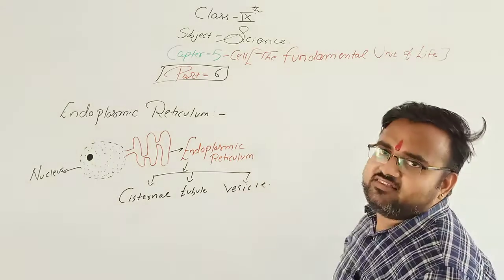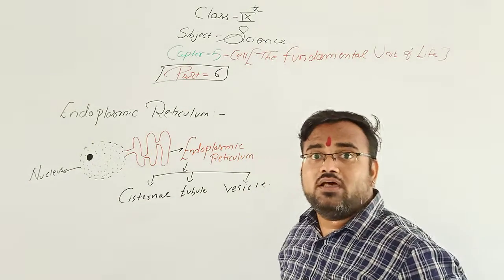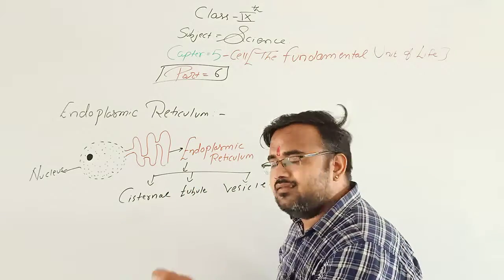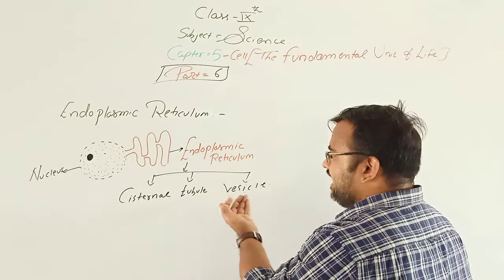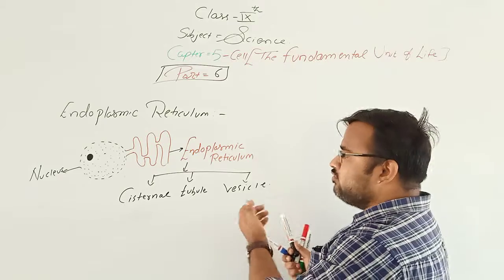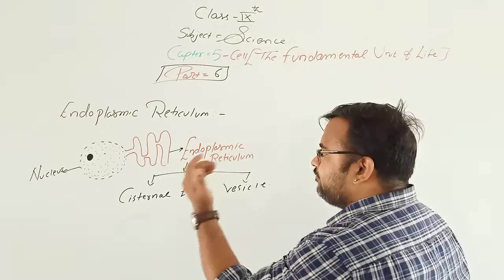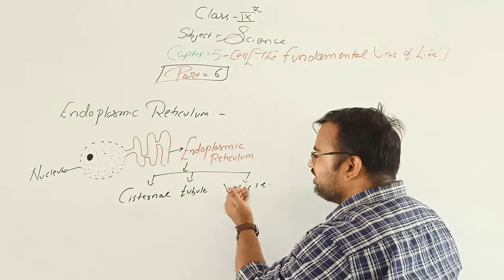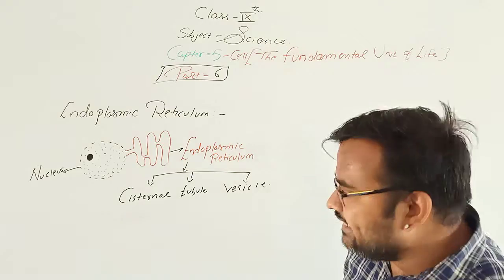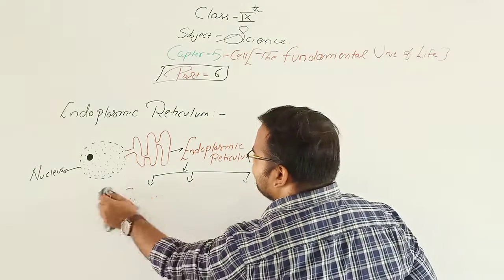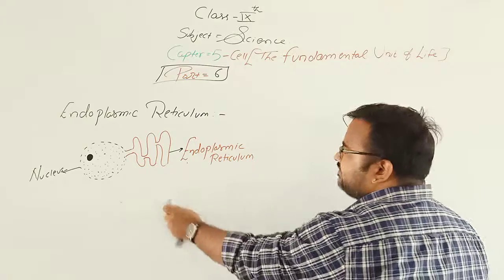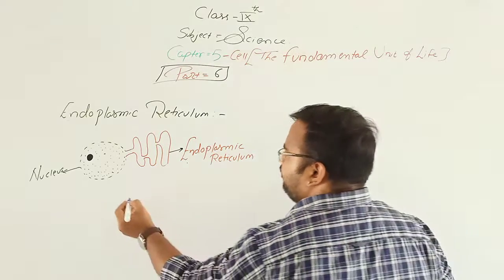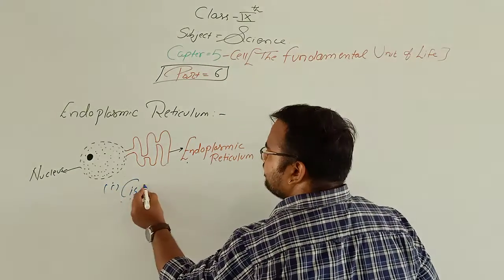Endoplasmic reticulum contains three parts: cisternae, tubule, and vesicle. Now see what is cisternae, what is tubule, and what is vesicle. We are going to see in detail. First, we will see what is cisternae.